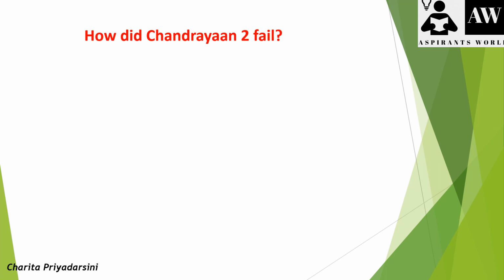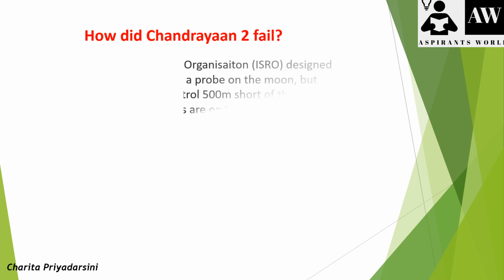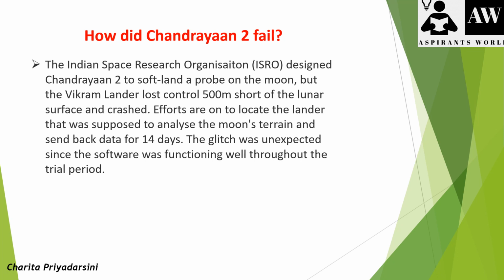First of all, how did Chandrayaan 2 fail? ISRO designed Chandrayaan 2 to soft land a probe on the moon, but the Vikram lander lost its control 500 meters short of the lunar surface. That means in Chandrayaan 2, there was a lander. The name of that lander is the Vikram lander and it lost control 500 meters short of the lunar surface.